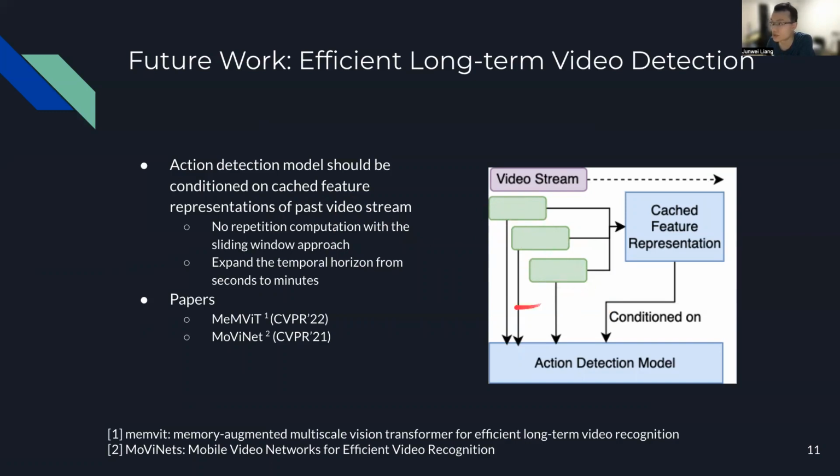You have a sliding window approach. Ideally, the model should be able to cache all this feature computation, and then for the next time step, the model should be conditioned on the previously cached features so that we can expand the temporal horizon from seconds to minutes without exponentially increasing our computation cost.